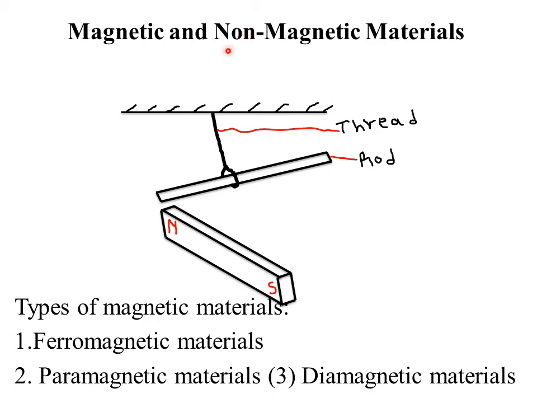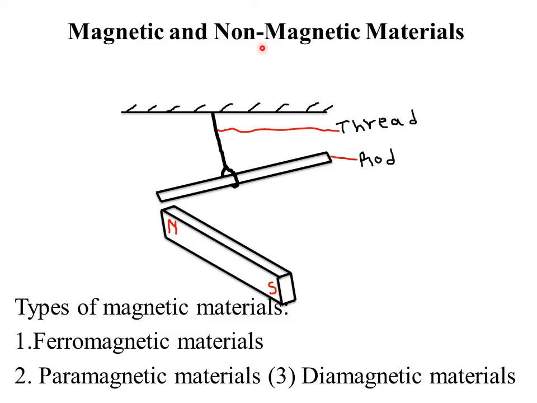Now we can also give examples of magnetic and non-magnetic material. Most metals, for example iron, are called magnetic materials. Why? Because they are easily attracted to a magnet. So if you are asked to give examples of magnetic materials, you just say we have iron, we have nickel, we have cobalt. Those are magnetic materials. Any material that is attracted by a magnet is called a magnetic material. So we are talking of iron, nickel, cobalt, we can have aluminium, and most metallic materials are actually magnetic materials.